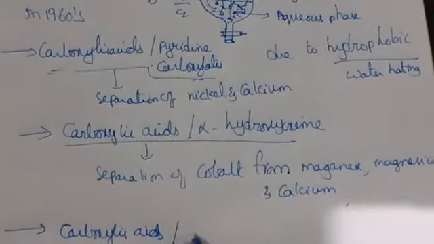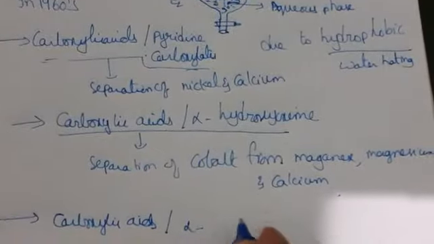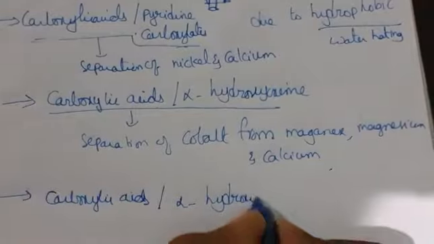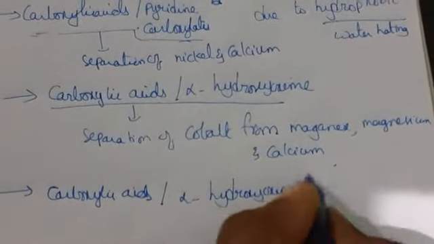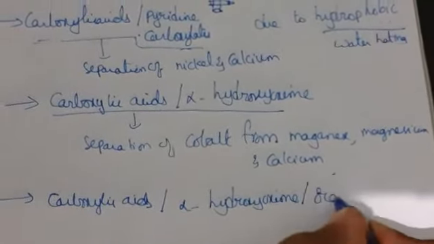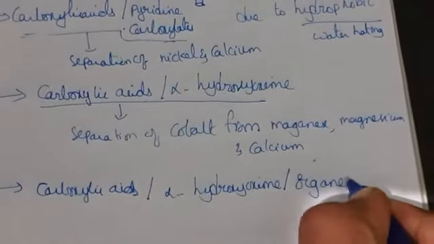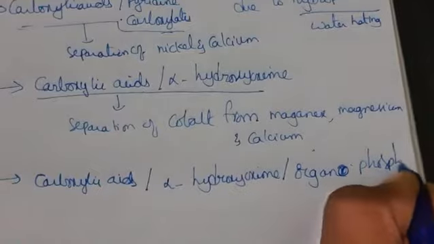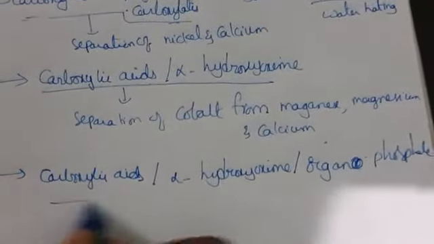or alpha hydroxy oxime or organophosphate. So here we are taking three reagents.